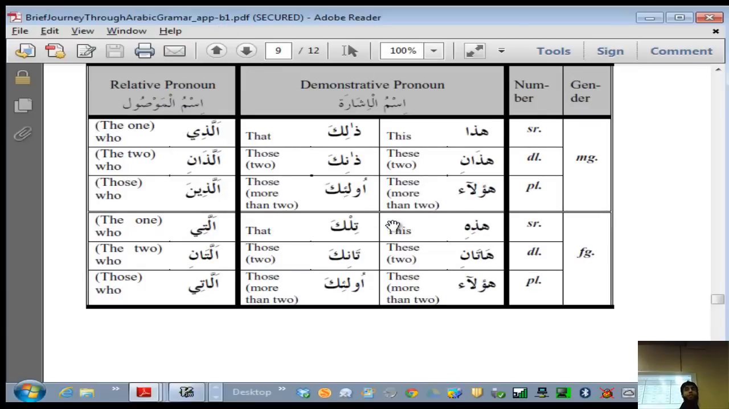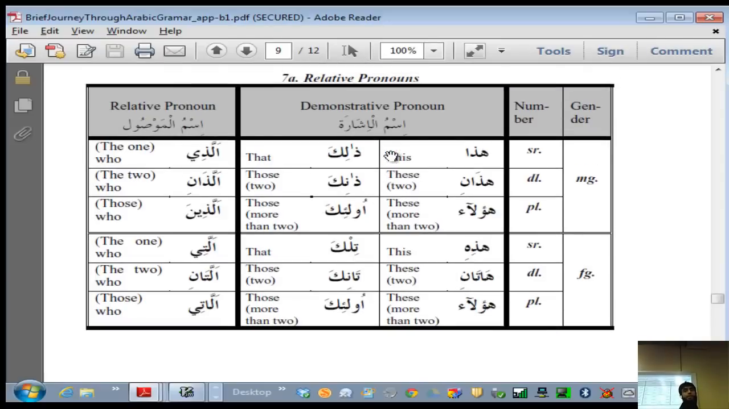Okay, so then you see these things for pointing out to things. So these are ism ishara, so you point out to something. So haza is for this and dhalika is for that. And we have also seen that, so this is for the near objects, right? If something is near, you say haza. Something is far, you say dhalika.